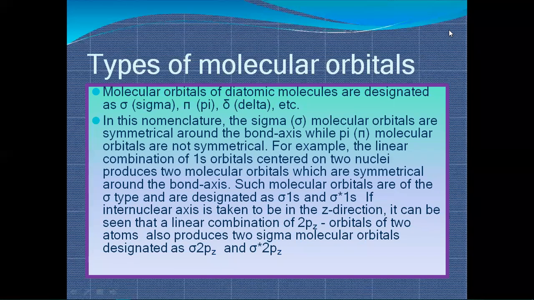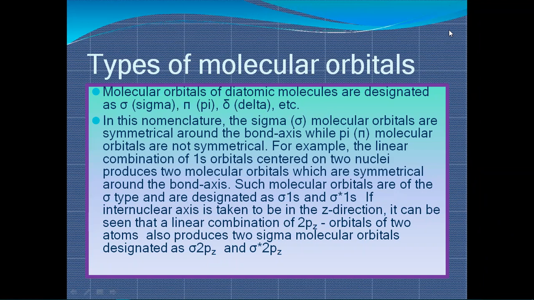For example, the linear combination of 1s orbitals centered on the two nuclei produces two molecular orbitals which are symmetrical around the bond axis. Such molecular orbitals are of sigma type and are designated as sigma 1s and sigma star 1s.